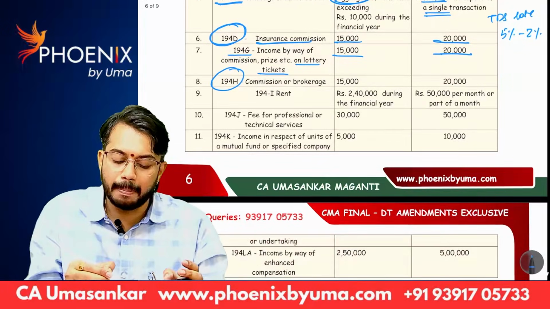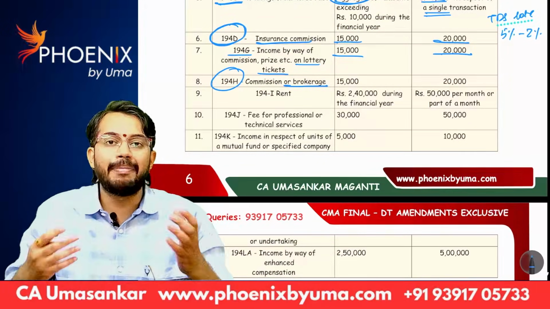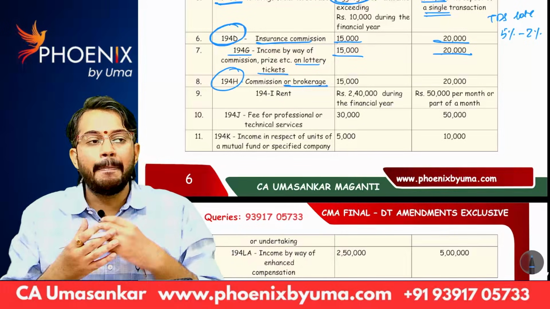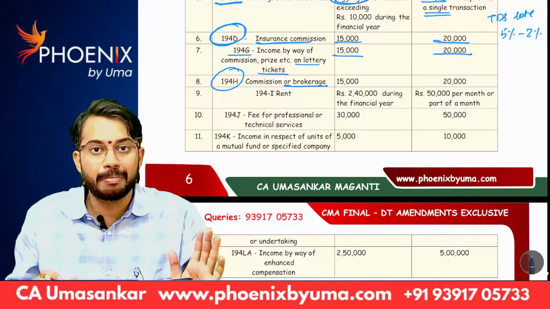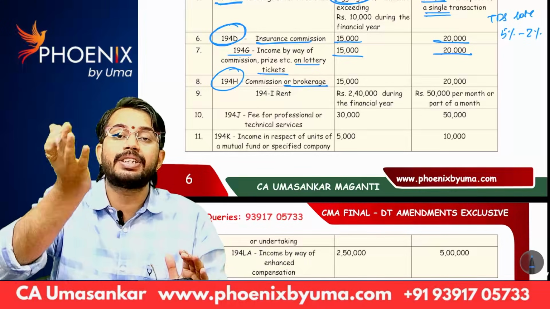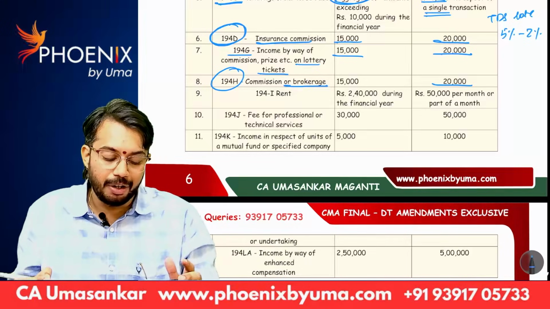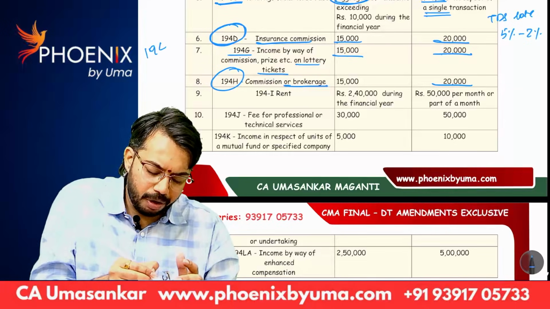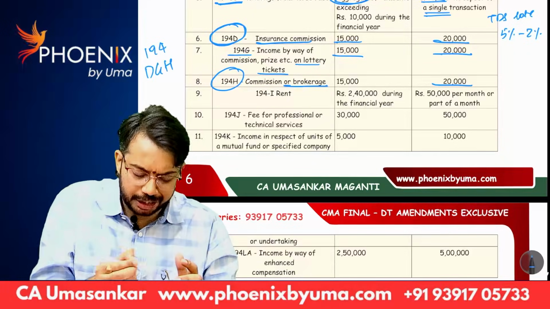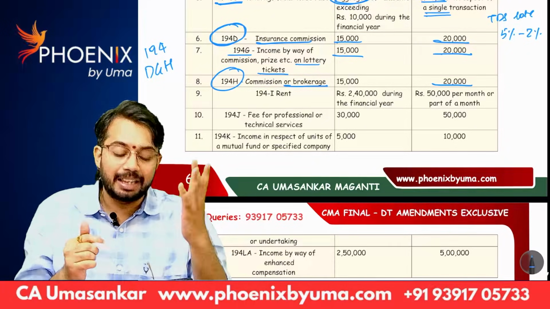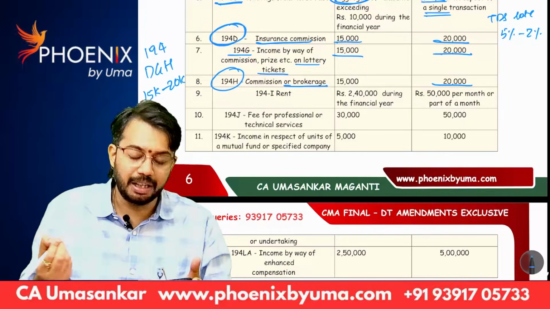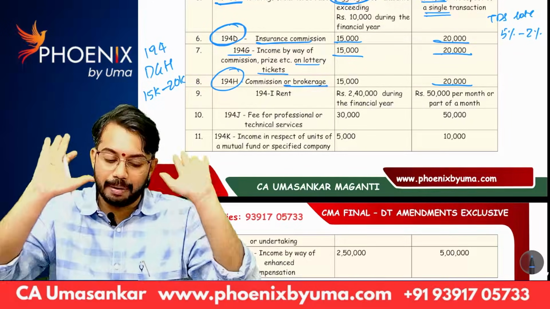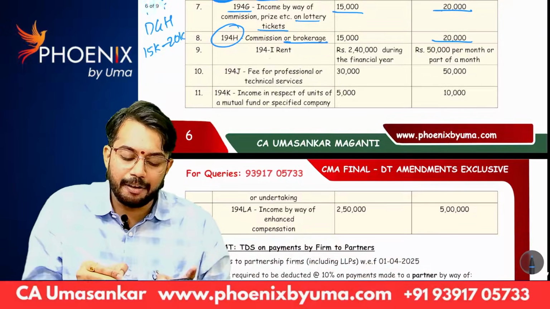194H, commission on brokerage. Let's say I am real estate dealer. I am paying commission to real estate agent. On such commission, TDS is required to be deducted only if amount of commission is more than 20,000 rupees. So, 194D, G, H. For these three sections, threshold limit increased from 15,000 to 20,000. Remember 20,000 from now.